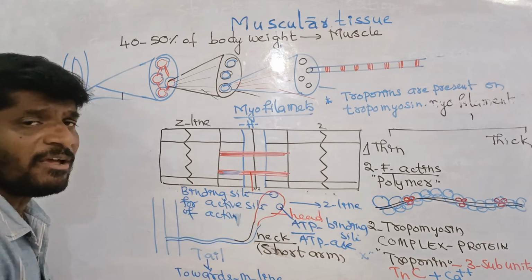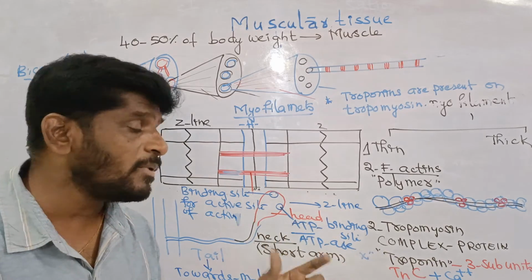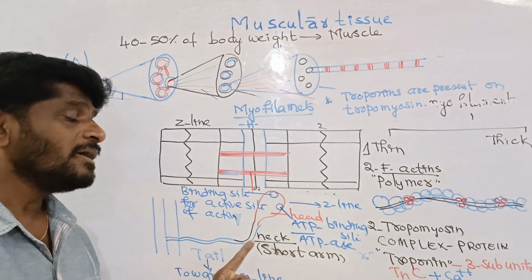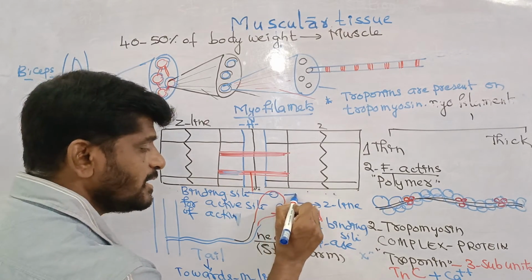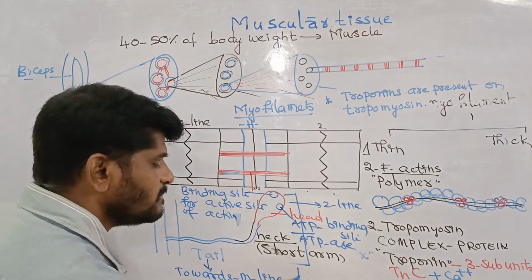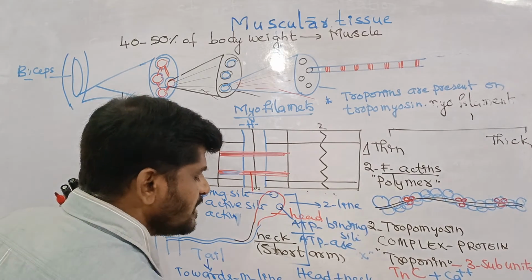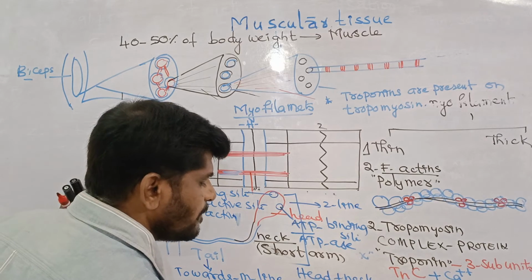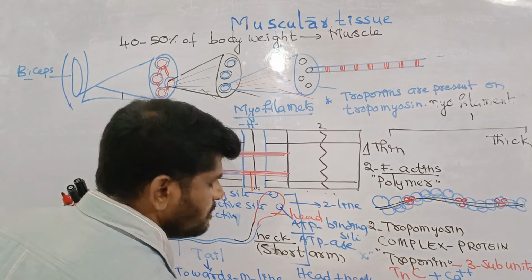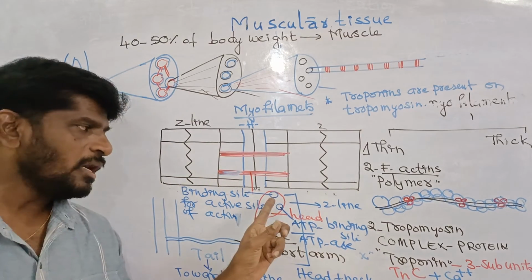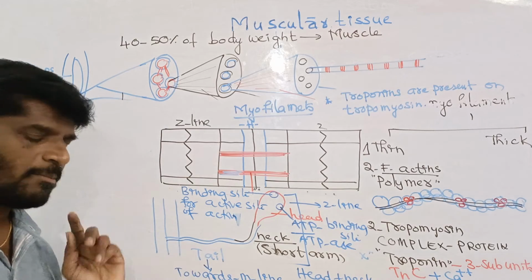Therefore, the meromyosin is the monomer of the polymer myosin. If you see the meromyosin, head, neck and tail. Neck is called the short arm, but head plus neck is called the cross arm. All heads are towards the Z line. All tails are towards the M line.